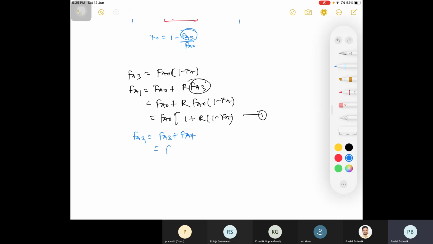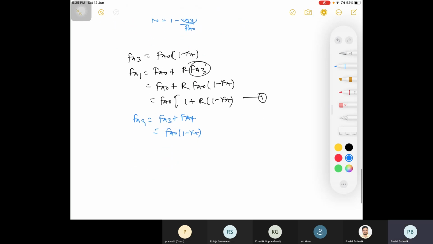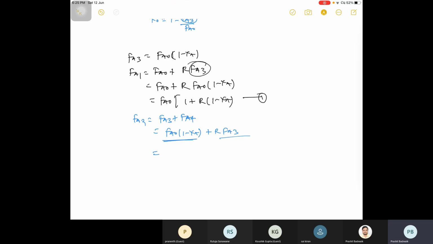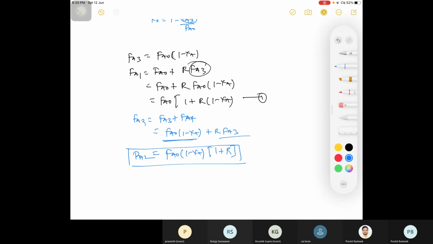That is R FA3. So FA naught 1 minus XA here, then plus R into FA3. This is FA3, this is also FA3. You take out this common, 1 minus XA into 1 plus R. Any problem here? No. This is your second.